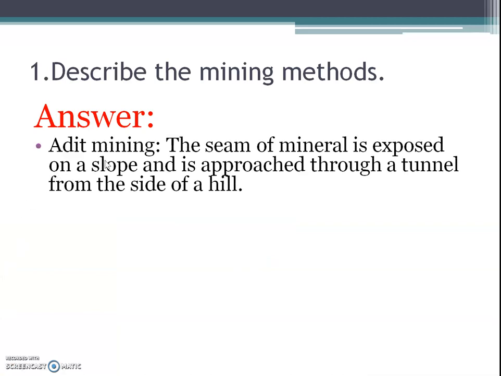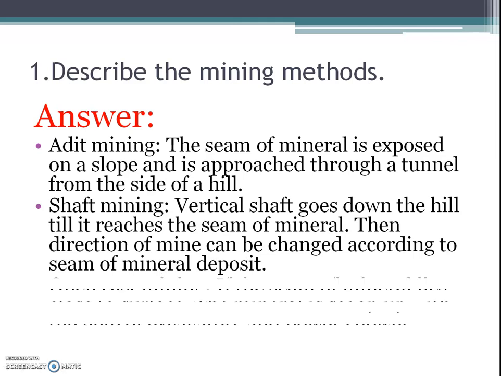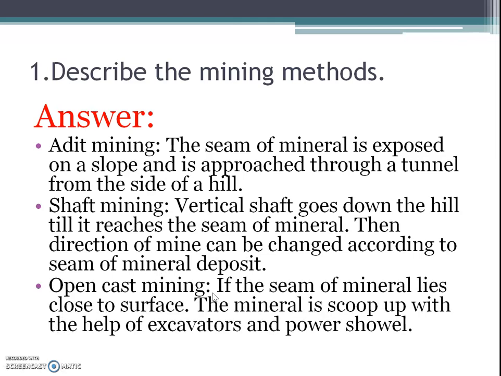Answer is adit mining. The seam of mineral is exposed on a slope and is approached through a tunnel from the side of hill. Next is shaft mining. The vertical shaft goes down the hill till it reaches the seam of mineral. Then direction of mine can be changed according to the seam of mineral deposit. Number 3, open cast mining. If the seam of mining lies close to surface, the mineral is scooped up with the help of excavators and power shovel.